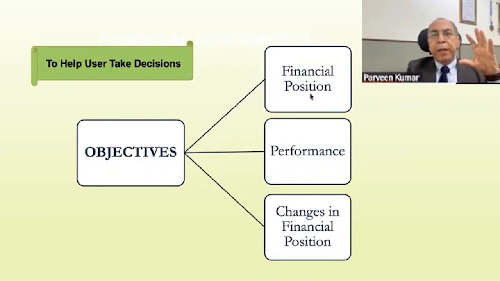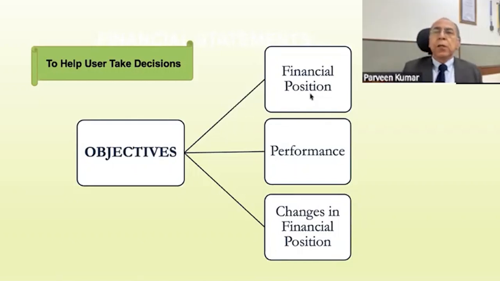So in order to know the financial position of the company, a balance sheet is prepared, which says that the company has these many assets and these many liabilities. In order to know the performance, a statement of profit and loss is prepared, which says that the company has this much of sales, this much of purchase, and this much of expenses, and the profit coming out of it. What is the change in the financial position? Through the cash flow statement, you will know that the opening cash and bank balance was this much, these many activities have taken place, and the closing balance is this much.